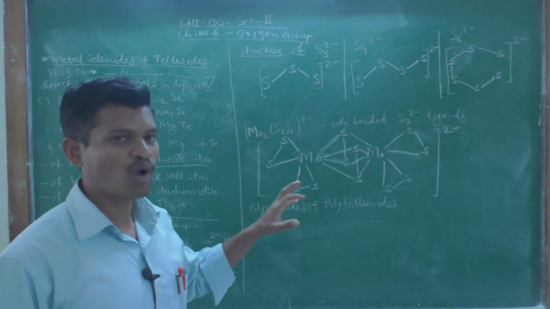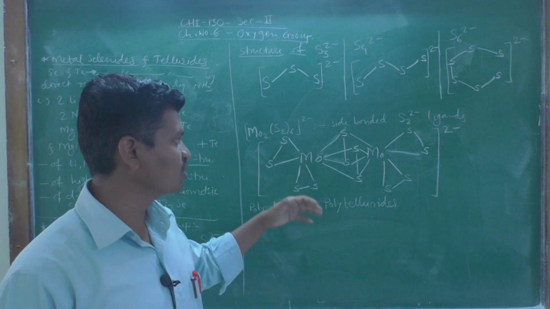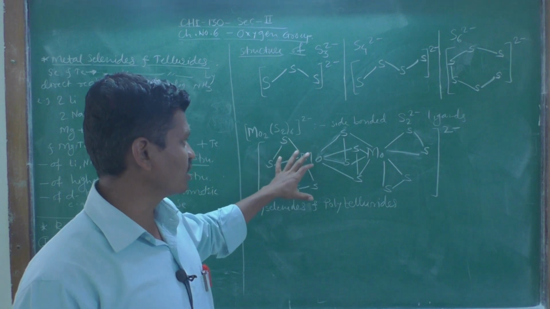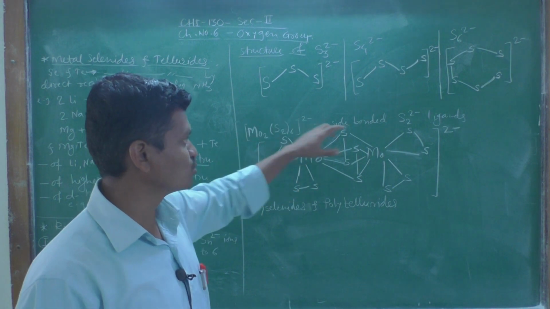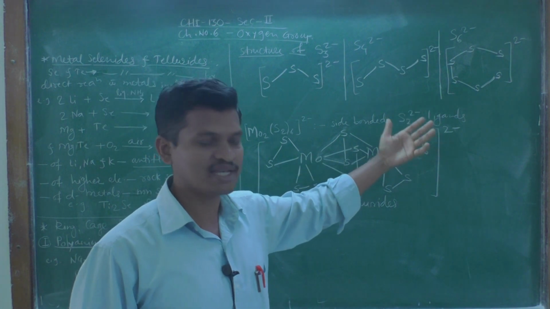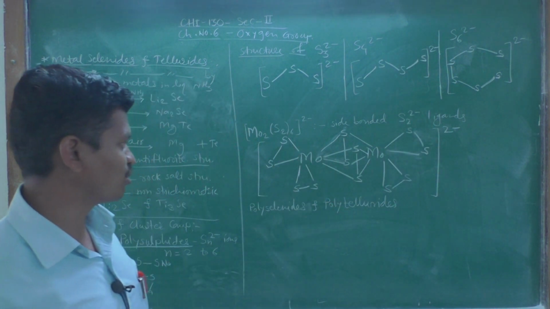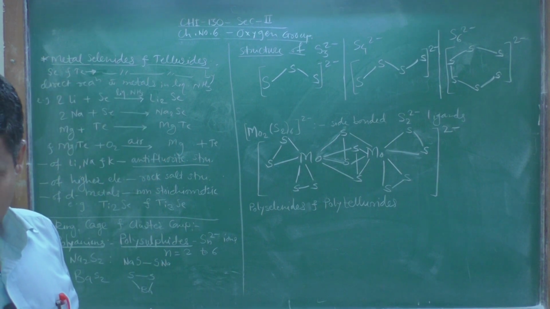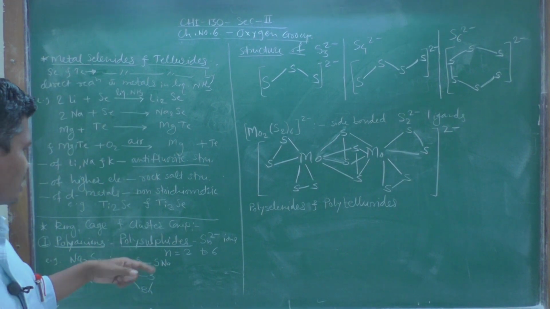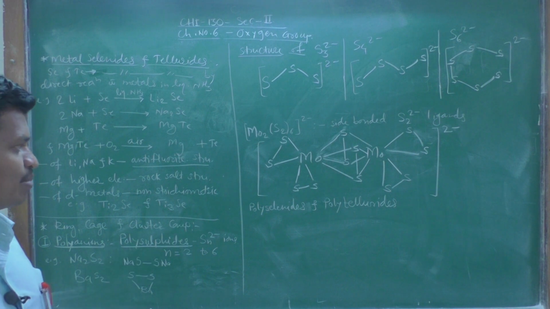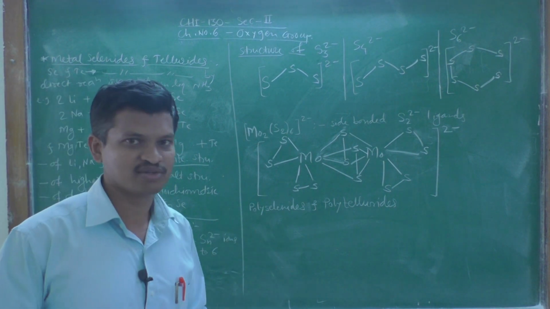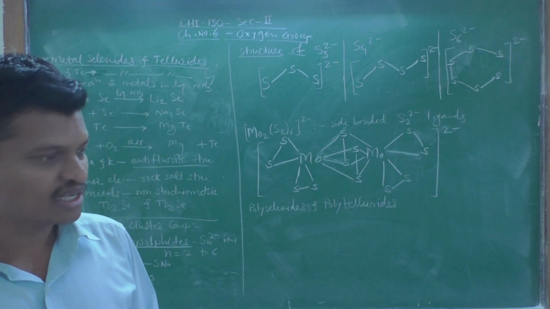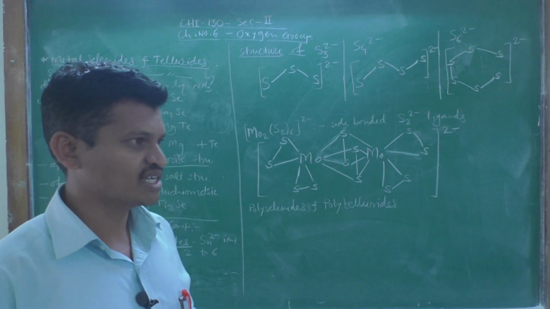We have taken this example because it is a complex in which S2 2 minus units act as ligands and are present in side bonding. So, we have studied all about these polysulfides. Then polyselenides and polytellurides can be studied in this way, in this section.